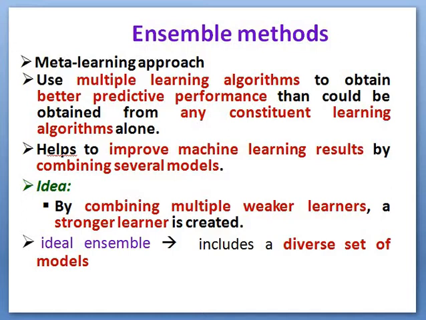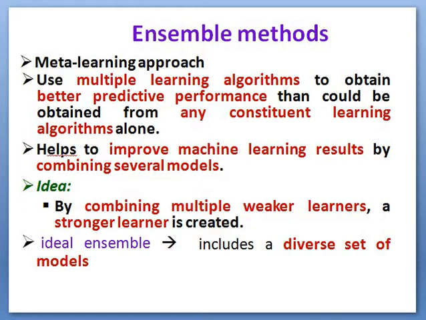In the ensemble method, it uses multiple learning algorithms to obtain better predictive performance than could be obtained from any constituent learning algorithm alone. So what happens in the ensemble method is it uses multiple learning algorithms, and using these algorithms they will create multiple models, and these multiple models are combined together to create a new model. And it helps to improve machine learning results by combining several models.